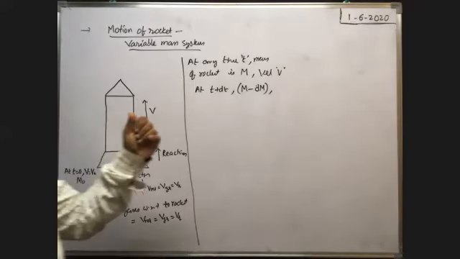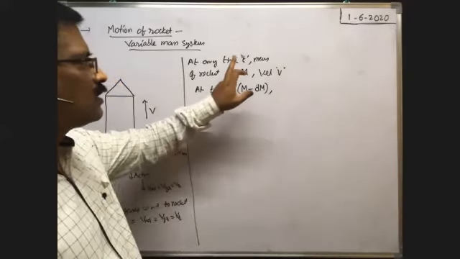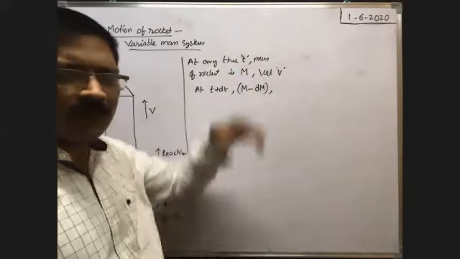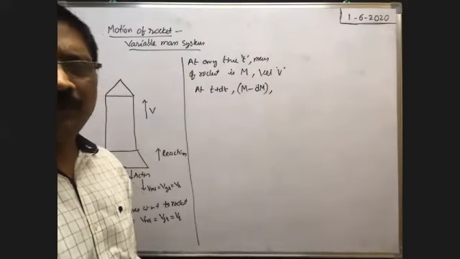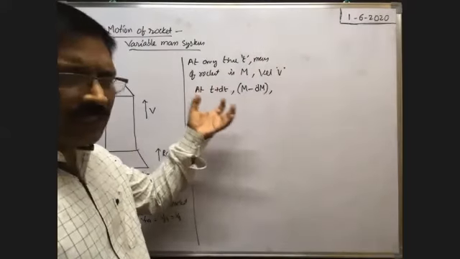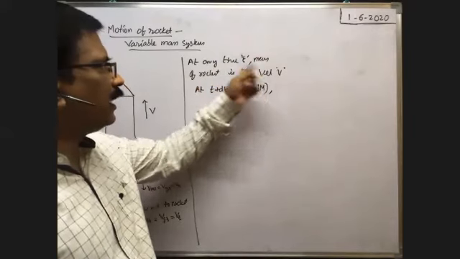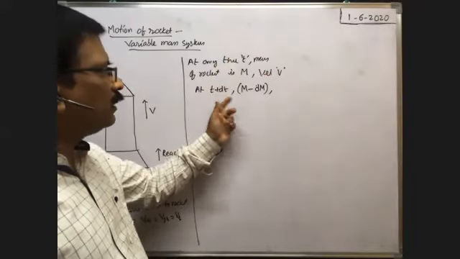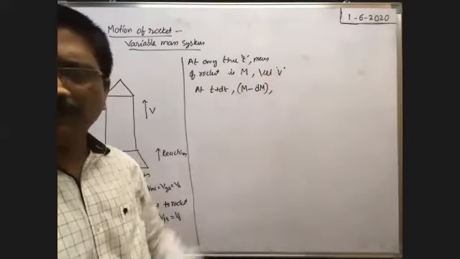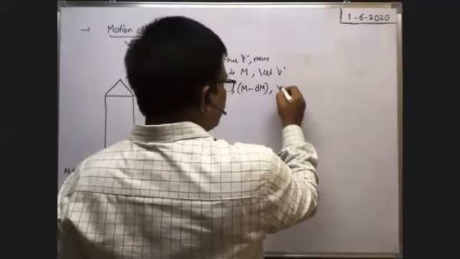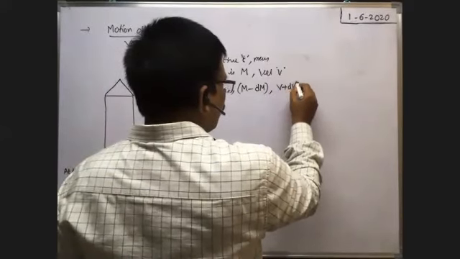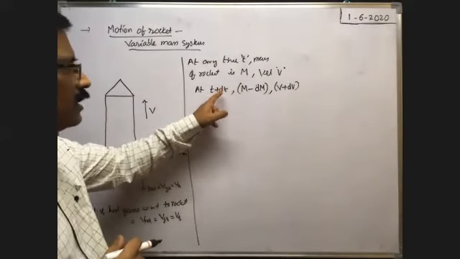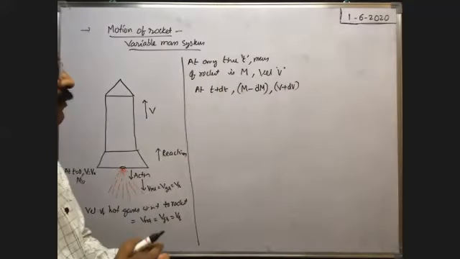So when there is no change in the total momentum of the system, at the instant when the mass is m, the velocity is v. Whenever the mass reduces, obviously the velocity increases, no? Because momentum is constant. The initial momentum is mv at an instant of time t. After dt seconds, at time t plus dt, as the mass is reduced, the velocity would increase. Suppose the velocity is increased by dv, then v plus dv is the velocity of the rocket at t plus dt, where dv is the increase in velocity of the rocket in dt seconds.